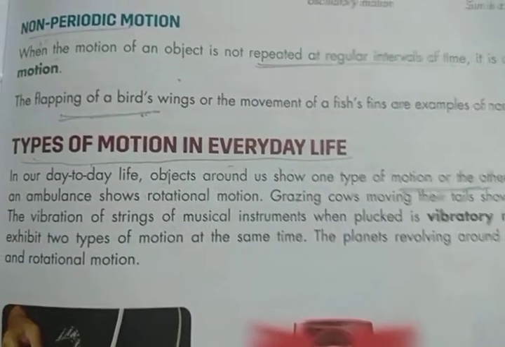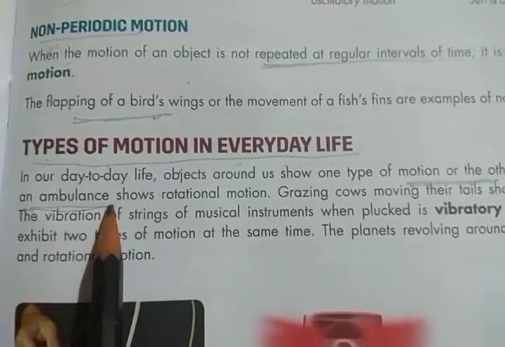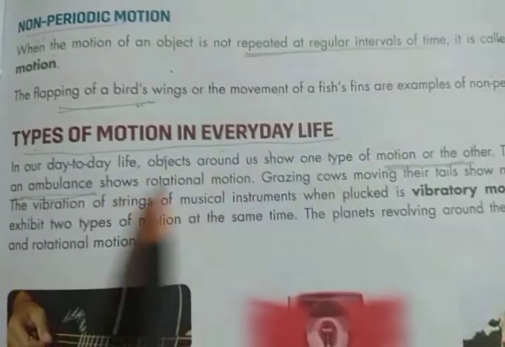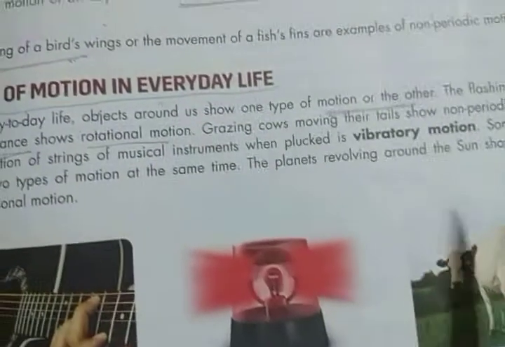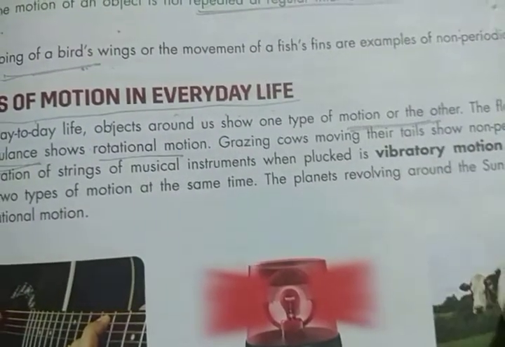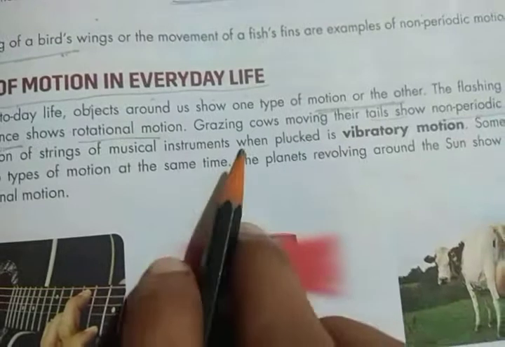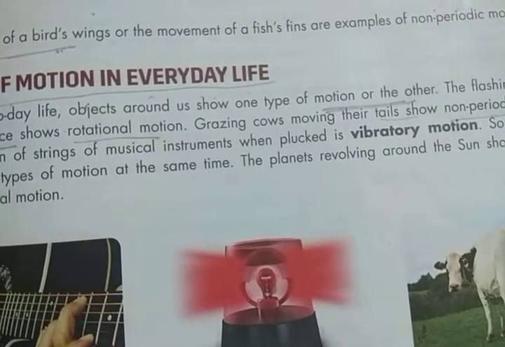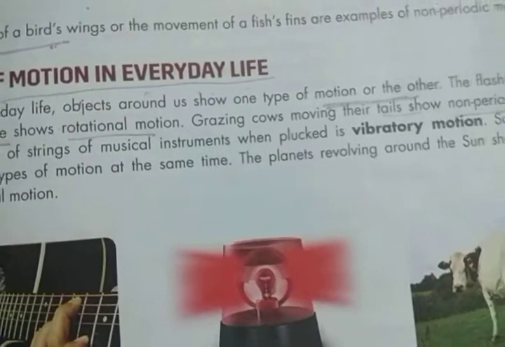The flashing light of an ambulance shows rotational motion. Grazing cows moving their tails show non-periodic motion. Non-periodic means it can't repeat itself in a fixed interval of time.